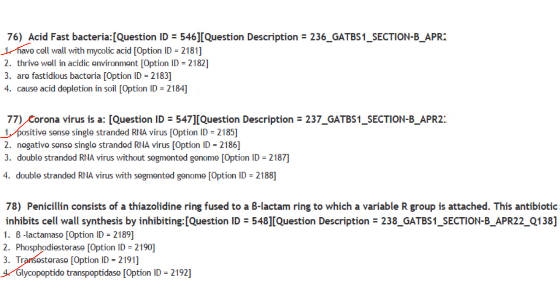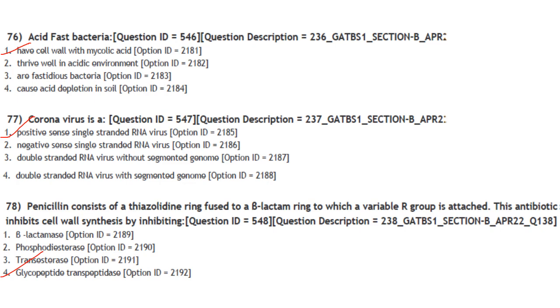Then next one, acid fast bacteria. So acid fast bacteria are gram positive, but in addition to peptidoglycan, they have an outer membrane or an envelope of the acid fast cell wall. And it contains large amounts of glycolipids, especially mycolic acids. So the answer here is acid fast bacteria have cell wall with mycolic acid. Answer is option 1.